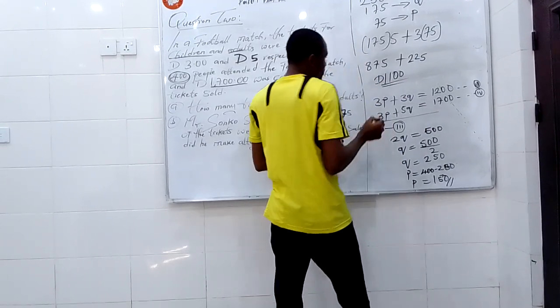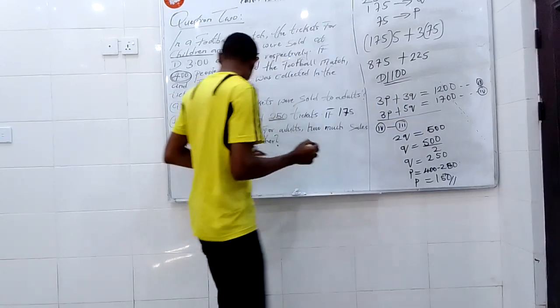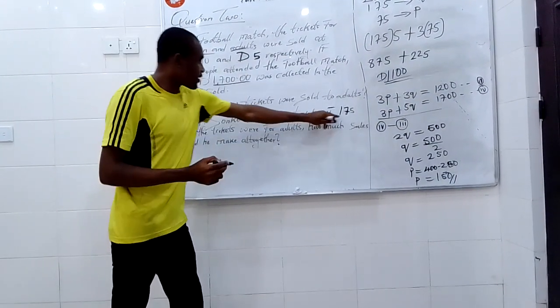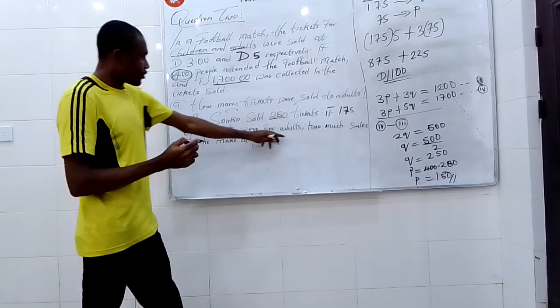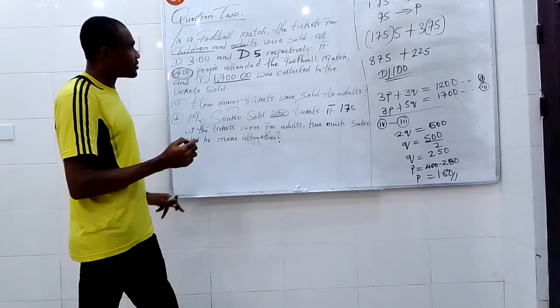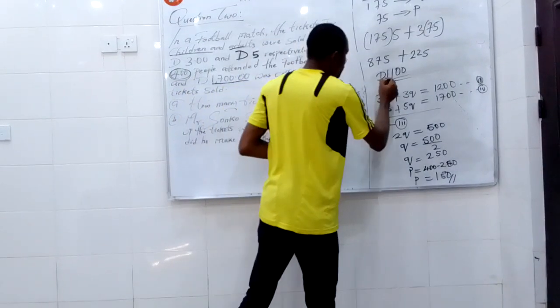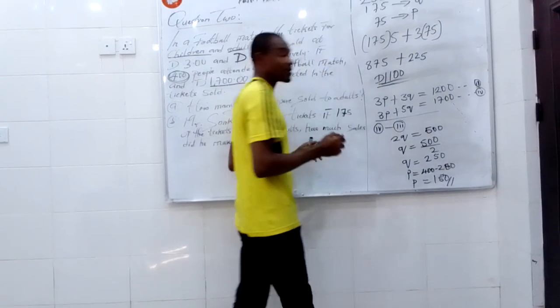So this is the amount realized from selling tickets to 175 adults and 75 kids. This is exactly what they want you to do, and you get your 8 marks.